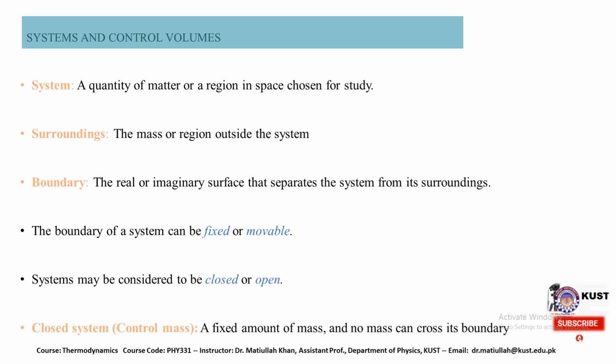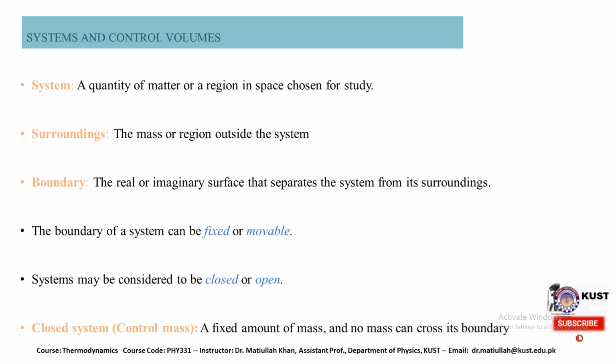We have the surroundings, that is the mass or region outside the system. The region that is not included in a system is called the surroundings. So the surroundings are out of the system, and that is the mass or region outside the system.